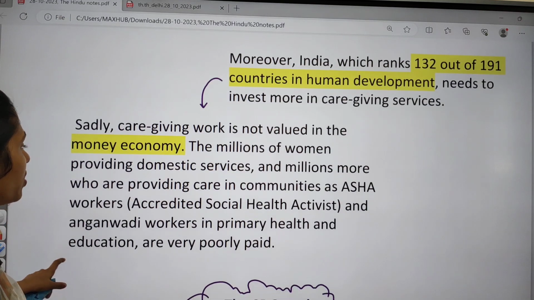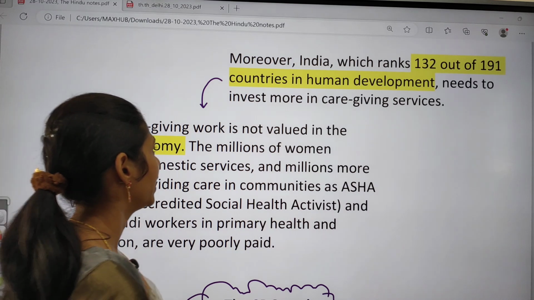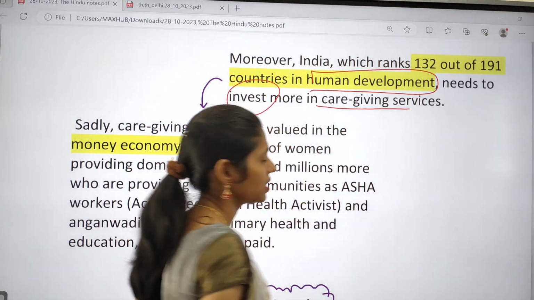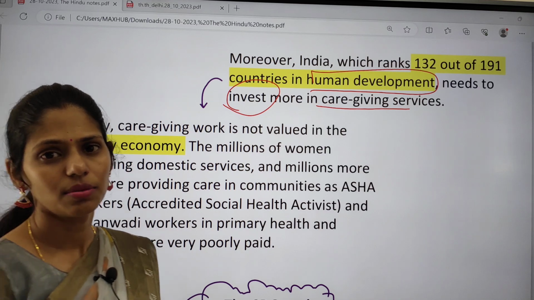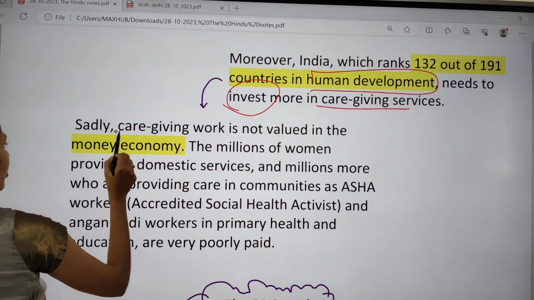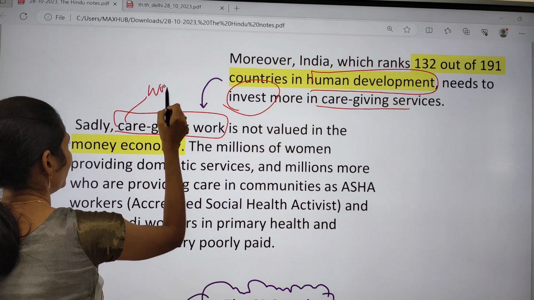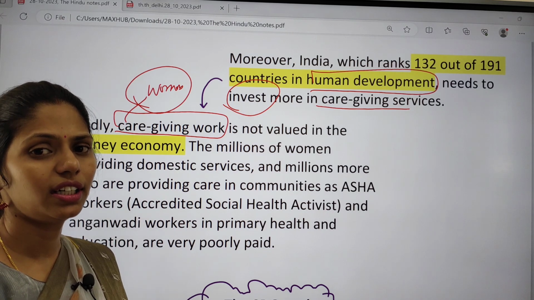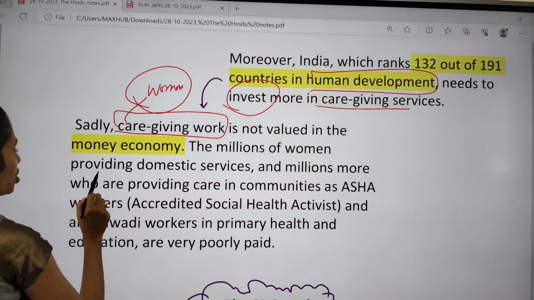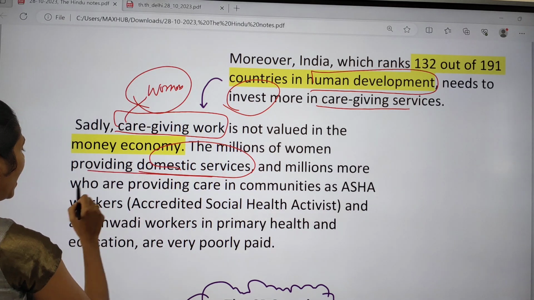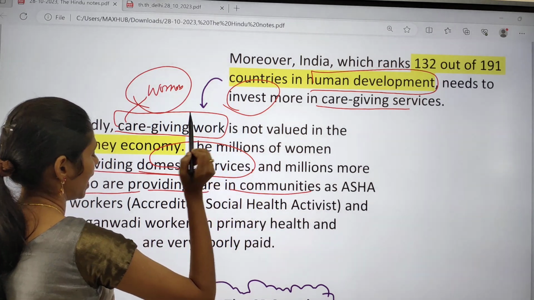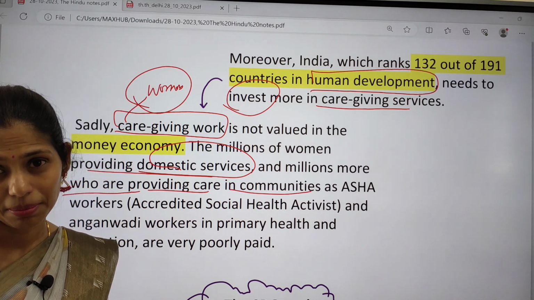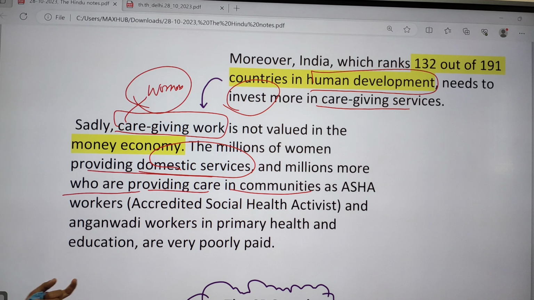India ranks 132 out of 191 countries in human development. So we need to invest more in caregiving services. Sadly, caregiving work is normally done by women in the home, for the children, for the elderly people, etc. Millions of women are providing domestic services, and millions more are providing care in communities, like Asha workers and Anganwadi workers. But Asha workers and Anganwadi workers are very poorly paid. They are paid a very, very small salary.